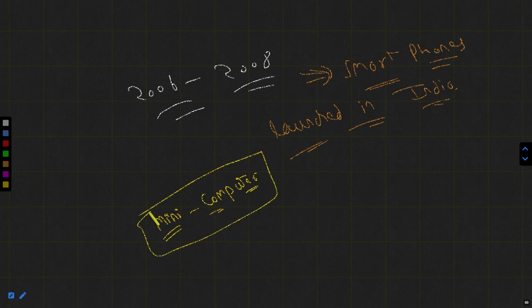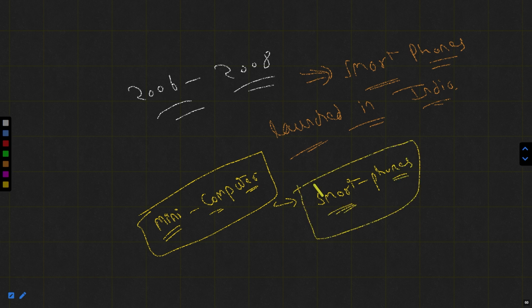If you have a smartphone right now with you, or anyone in your family has one, you could check it. These work as a mini computer. Maximum things a computer could do, your smartphone could also do. Even in some areas the smartphones are better than computers. Got it? So this is the main thing.